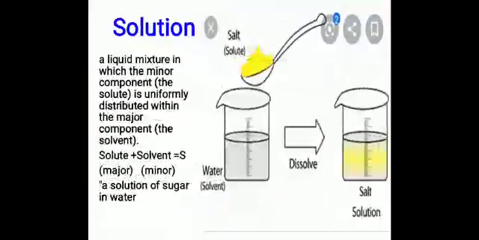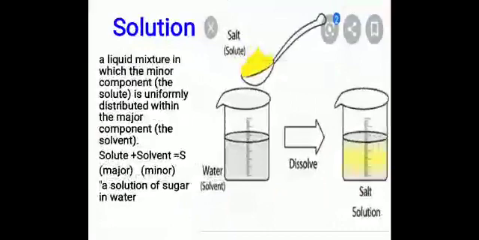What is a solution? A solution is formed when a substance dissolves in another substance, such that they form a uniform mixture. Here what is written is, a liquid mixture in which the minor component is uniformly distributed within the major component, and the mixture formed is called the solution.